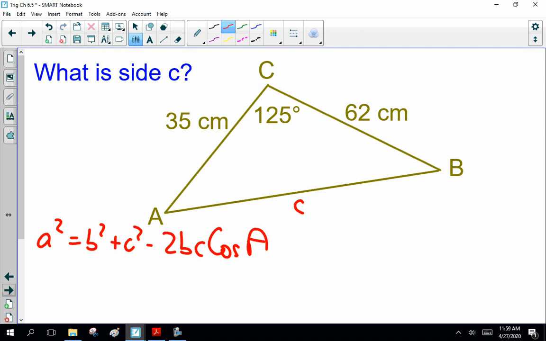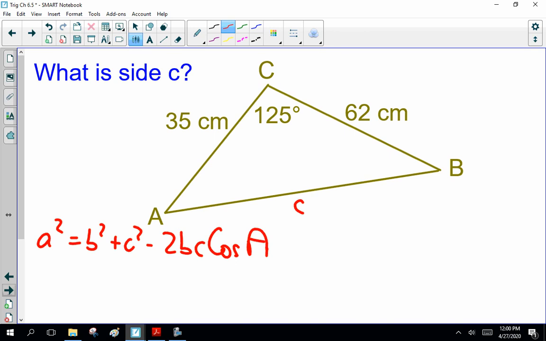All right, so far so good. Now, one little thing. Notice we flipped the lettering here. It's side C and angle C. We have angle C instead of angle A, and we're looking for side C instead of side A. So I've deliberately put in different letters just to screw with your mind.